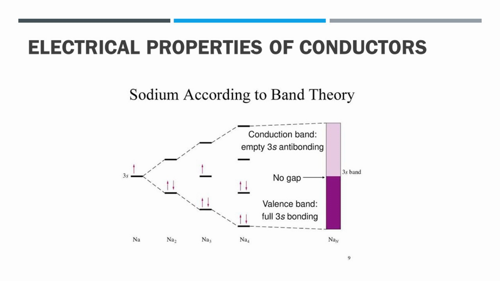The lower half of the 3s band corresponds to bonding molecular orbitals and is filled, while the upper half corresponds to antibonding molecular orbitals and is empty. There is no gap between these two halves. The 3s band in sodium is the conduction band which contains the same number of electrons as sodium atoms. This is responsible for the high conductivity of metallic sodium.